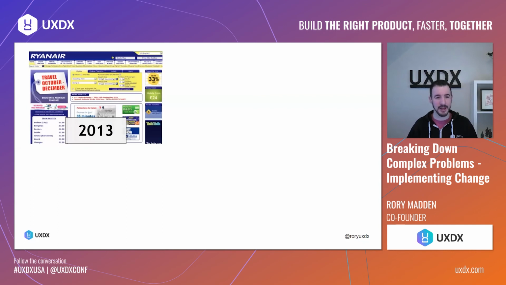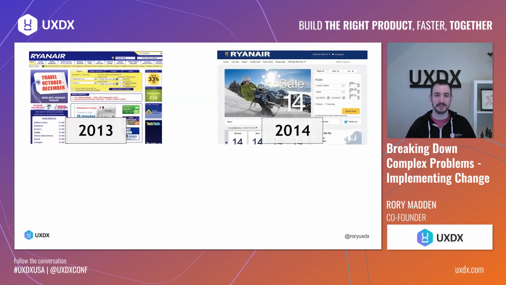So in Ryanair in 2013, they had the same looking website that they had had for maybe 10 years. It worked, but it was ugly. So in 2014, they did a UI refresh. It's actually the exact same website. All they did was they changed basically the front end layer just to tidy it up and make it look a bit modern.